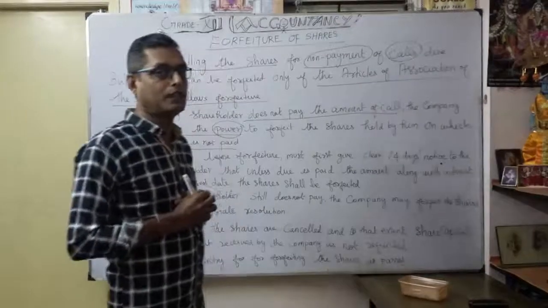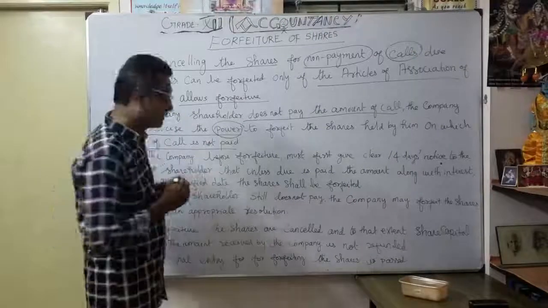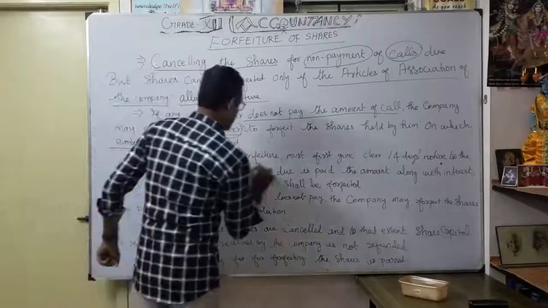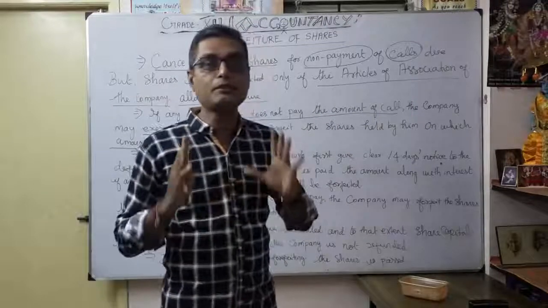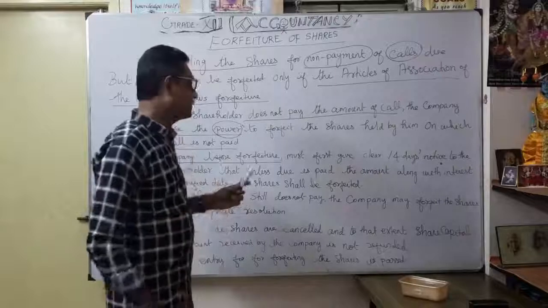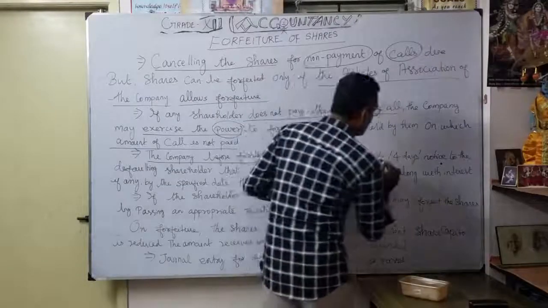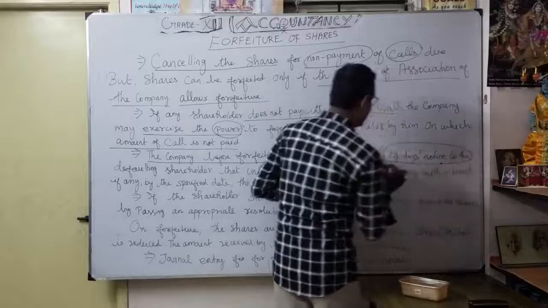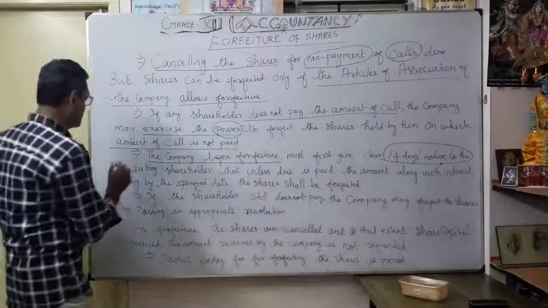Now you have understood the meaning of forfeiture of shares. Before forfeiture, this is very important: the company cannot forfeit suddenly. They can't do it immediately. The company must first give clear notice. They give 14 days' notice to the defaulting shareholder.